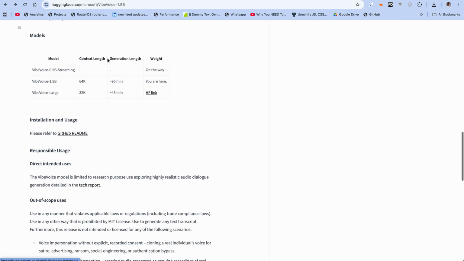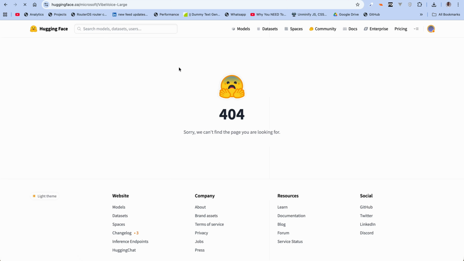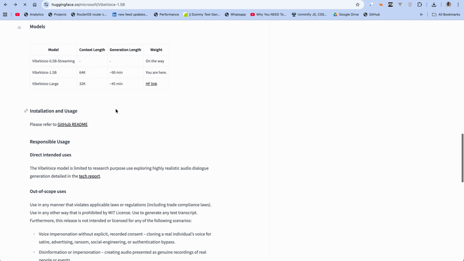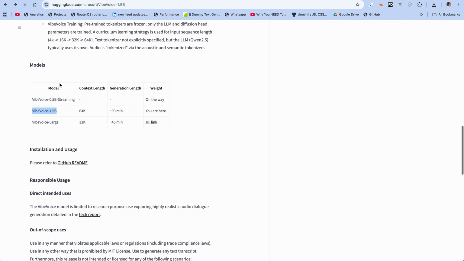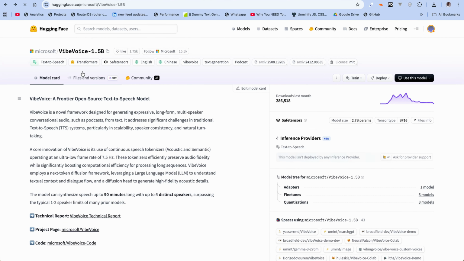Now, there's a VibeVoice Large, but currently if we head over to this link, as you can see, there's an error, which is really annoying, which means they either pulled it or they actually kept it private. Now, in this same table, they also listed VibeVoice 0.5 billion parameter model streaming, and they said it's on the way. I'm not so sure about that because they made a lot of changes, and VibeVoice Large is no longer available on their Hugging Face page. So we don't know if this is going to show up, but we have access to the VibeVoice 1.5 billion parameter model, which is really cool. They actually just kept it here.